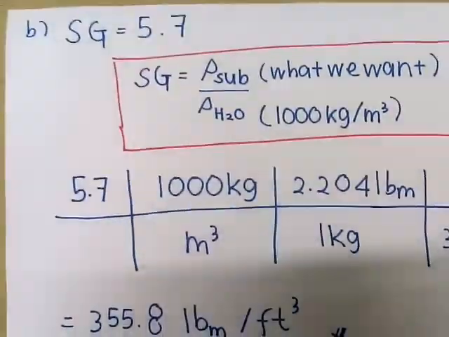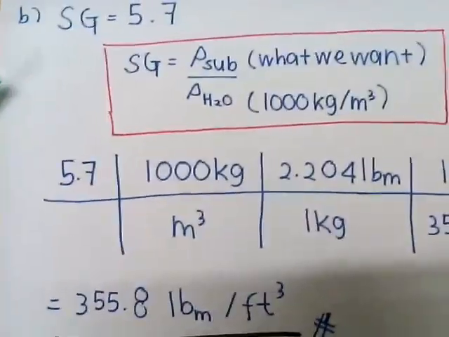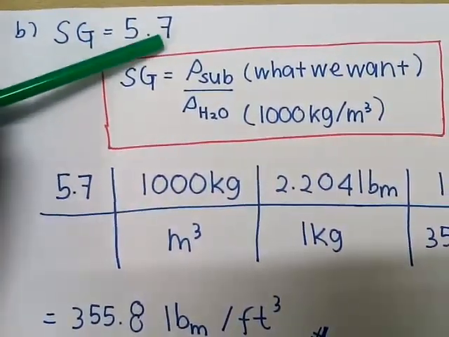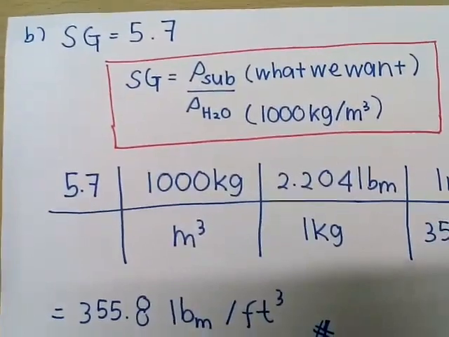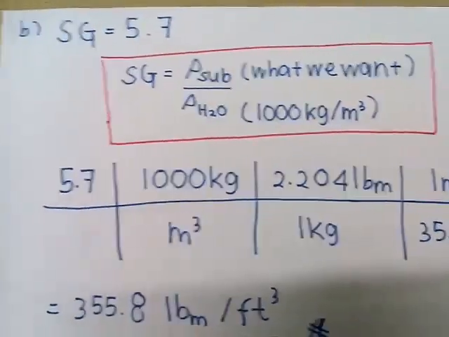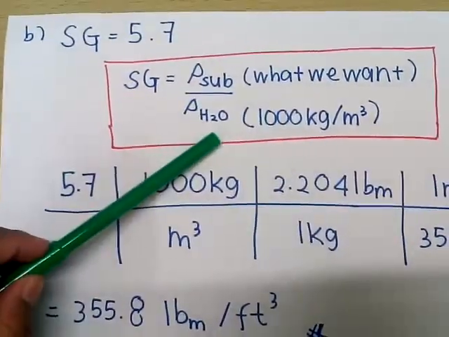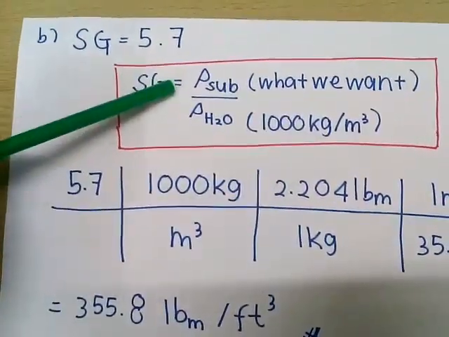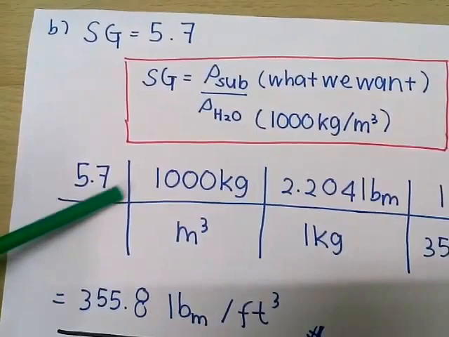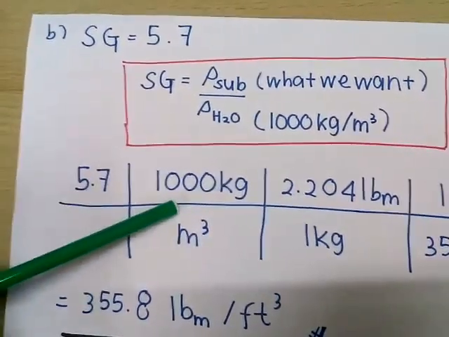For question 1b, we are given a specific gravity of 5.7. And as we all know, specific gravity is equal to density of substance, which is what we want, divided by density of water, which is 1000 kg per meter cube. To find the density of substance, we need to multiply the specific gravity with the density of water.